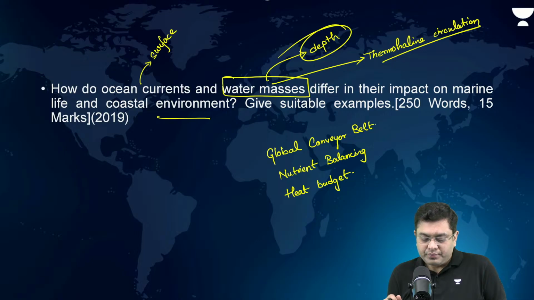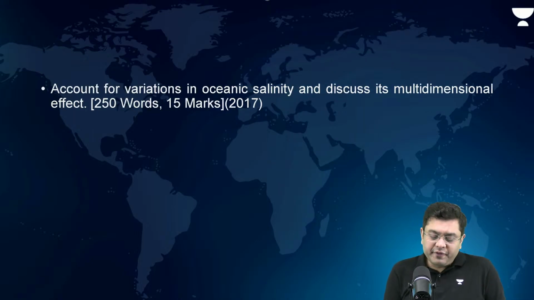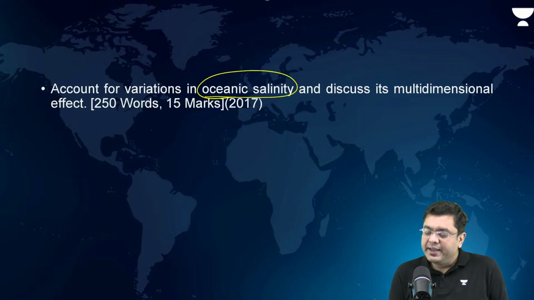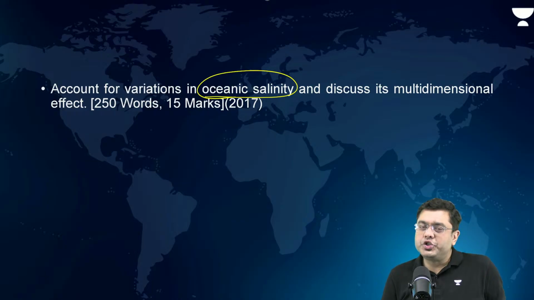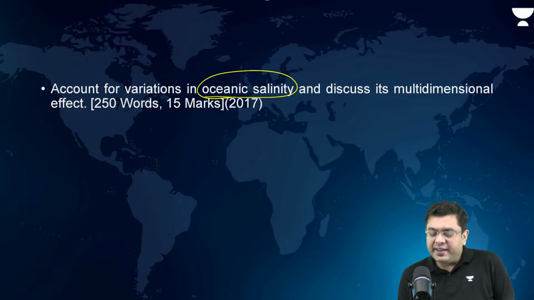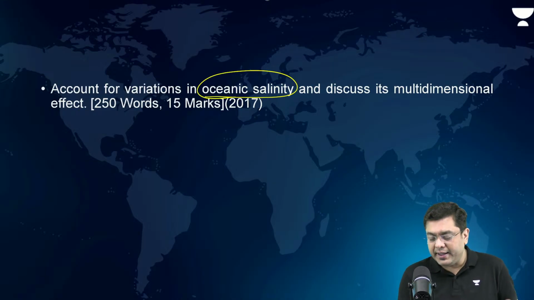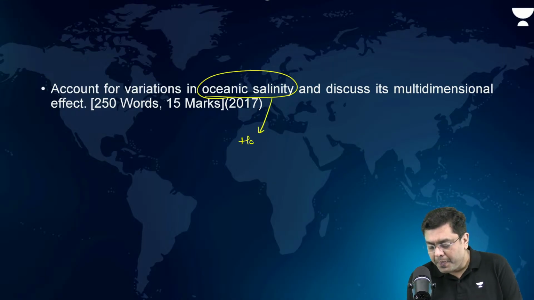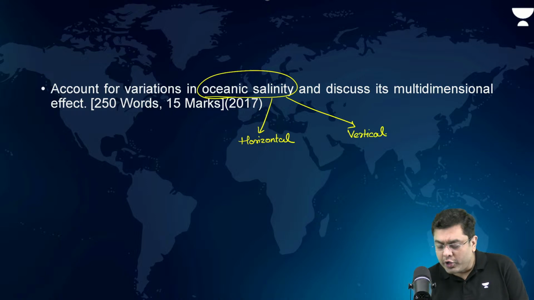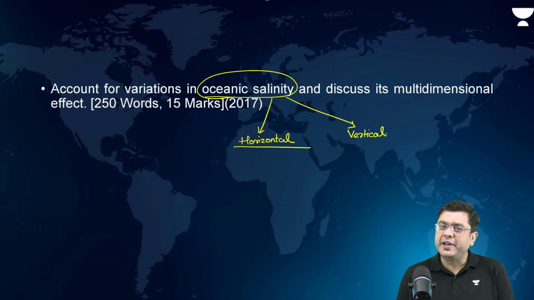Now, account for variations in oceanic salinity and discuss its multidimensional impact. In this case, the intro has to talk about what oceanic salinity is. And here you have to talk about both horizontal and vertical distribution of salinity. When you are talking about horizontal distribution, what factors do you mention?